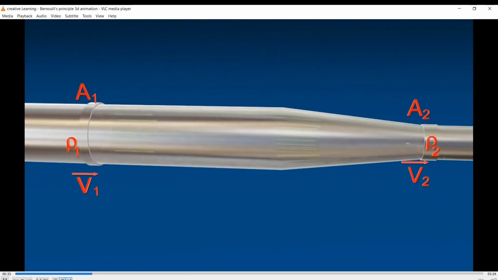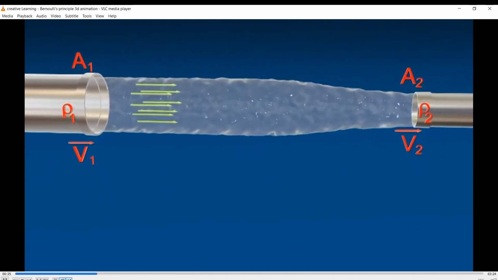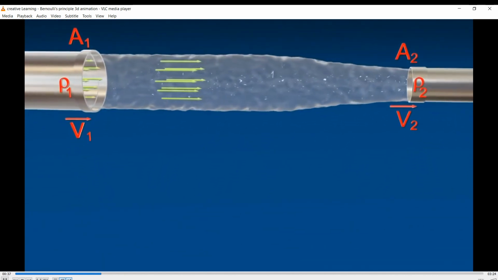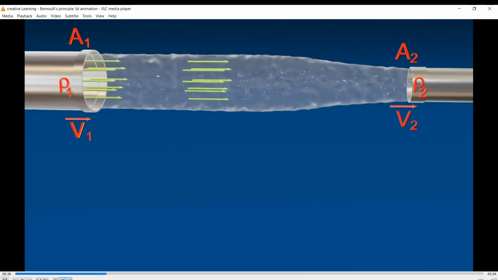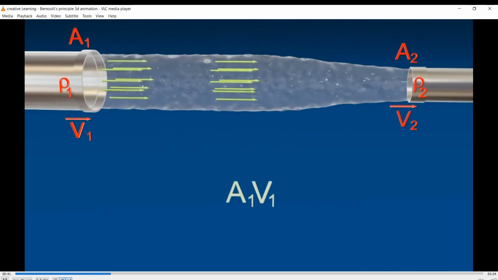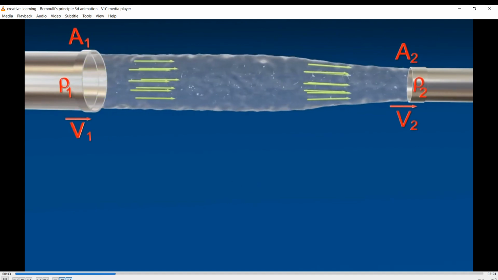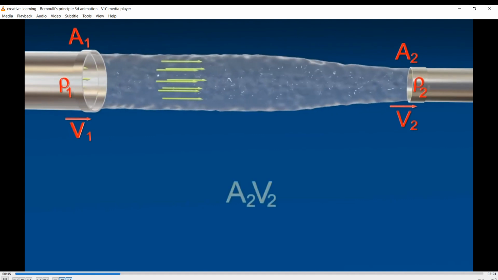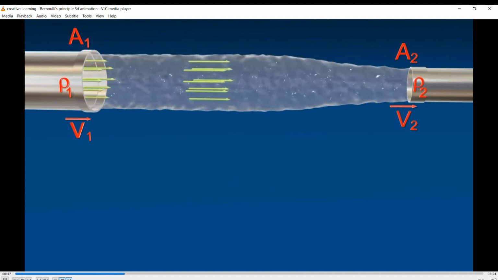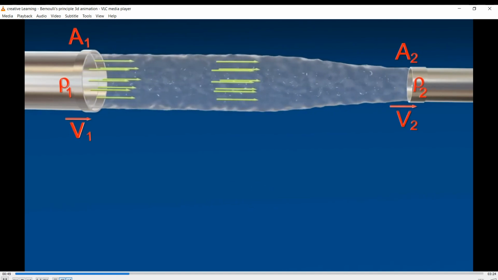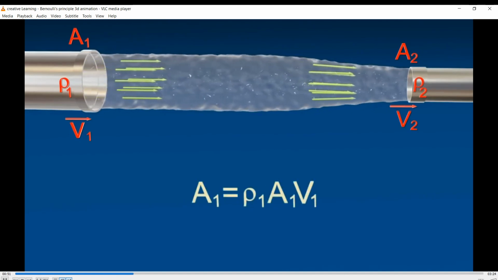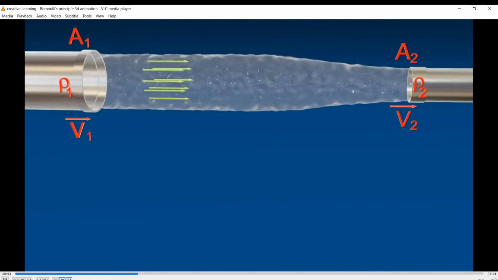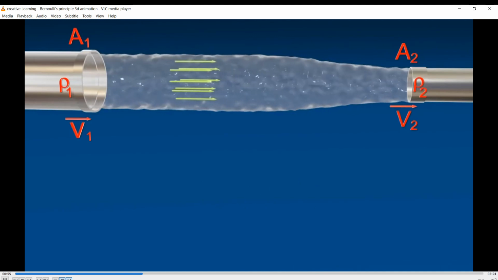Consider a fluid that moves through a tube of area of cross-section A1 and A2 respectively. The volume of water entering A1 per second and the volume of water leaving A2 per second. Therefore, mass of liquid entering per second at A1 and mass of liquid leaving per second at A2.